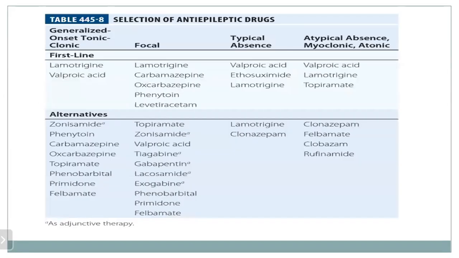And then the drug of choice for generalized tonic-clonic seizure, the first line drugs are lamotrigine and valproic acid. And in focal seizure, lamotrigine, carbamazepine, oxcarbazepine, phenytoin, or levetiracetam can be used as first line drugs. And in typical absence seizure, valproic acid, ethosuximide, or lamotrigine can be used. And in case of atypical absence seizure, myoclonic or atonic seizure, the first line drugs are valproic acid, lamotrigine, and topiramate. Then alternative drugs, you can go through this slide.